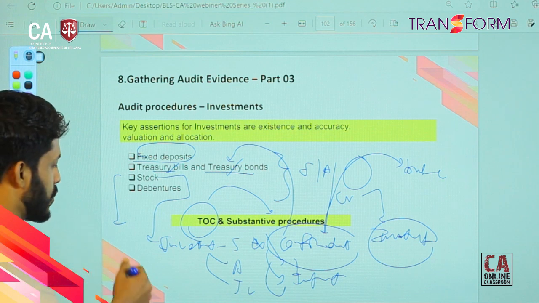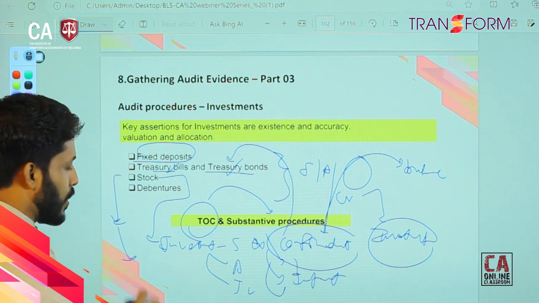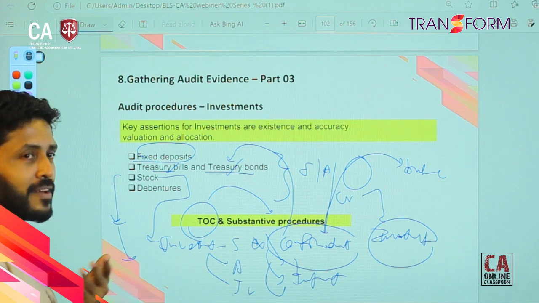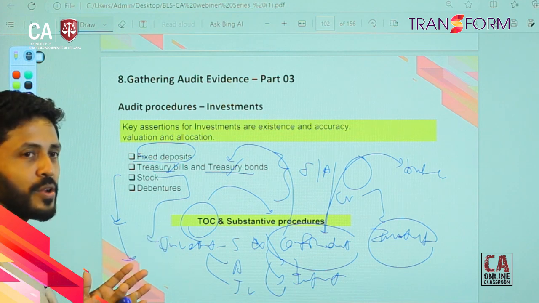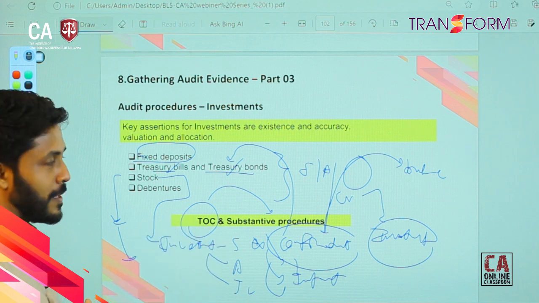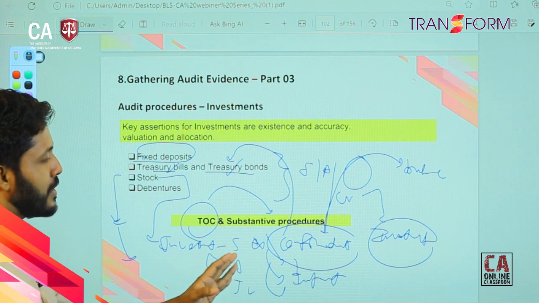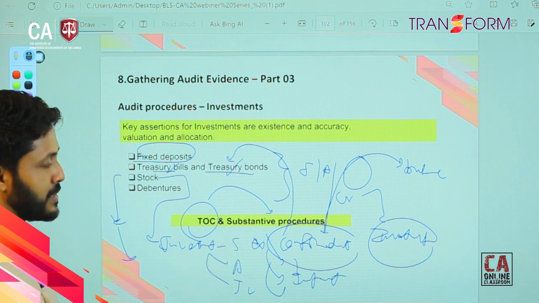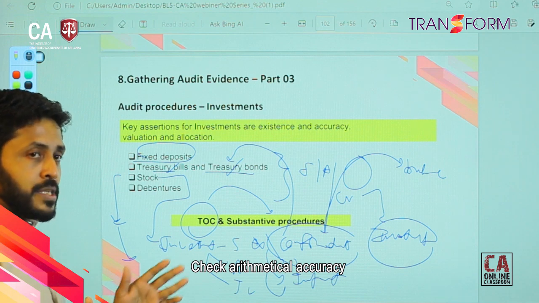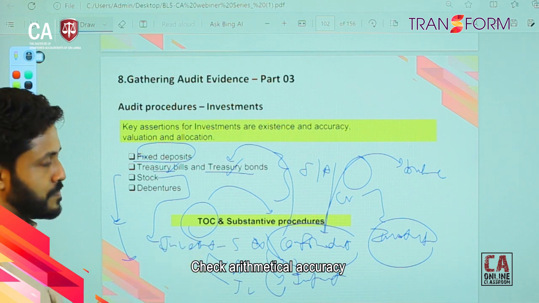So, for a private limited company, you can do a kind of valuation; the investment's recoverable value should be tested through an estimate. So, then you have to test that calculation as well. After doing those calculations, you have to check the arithmetical accuracy and the assumptions used for that calculation.